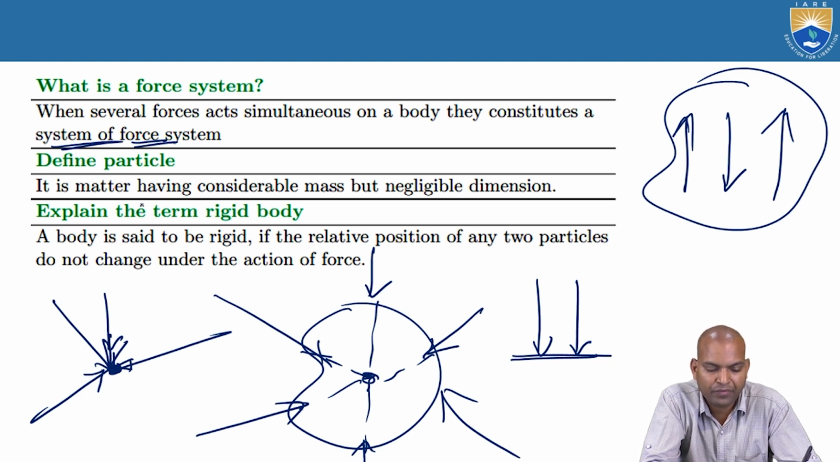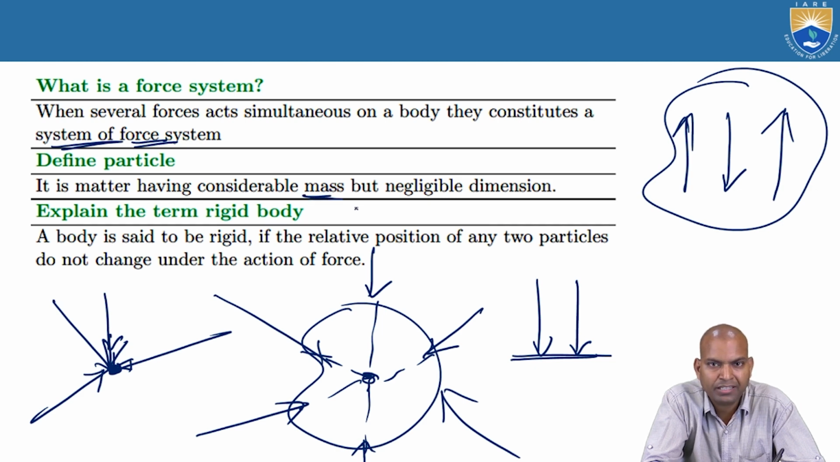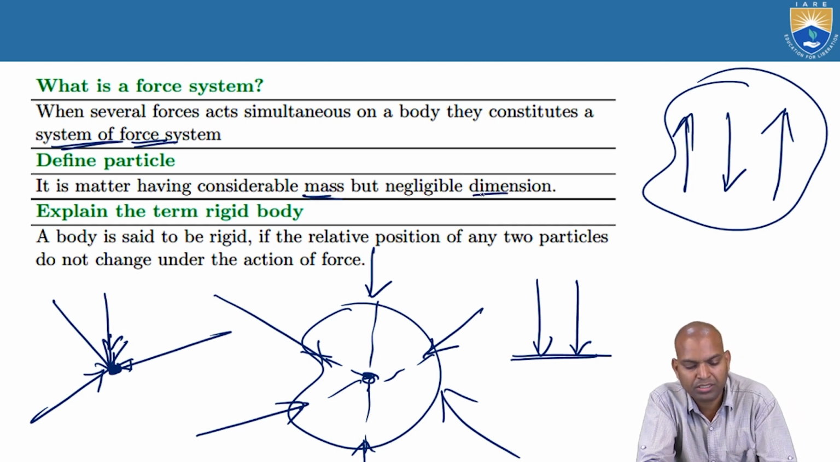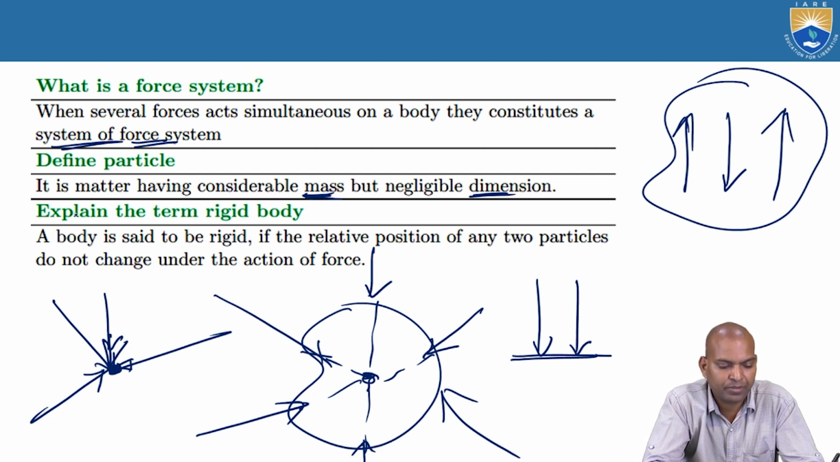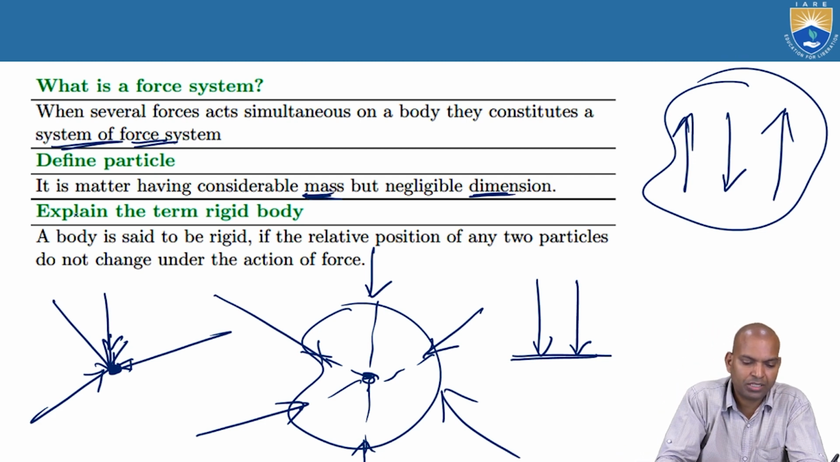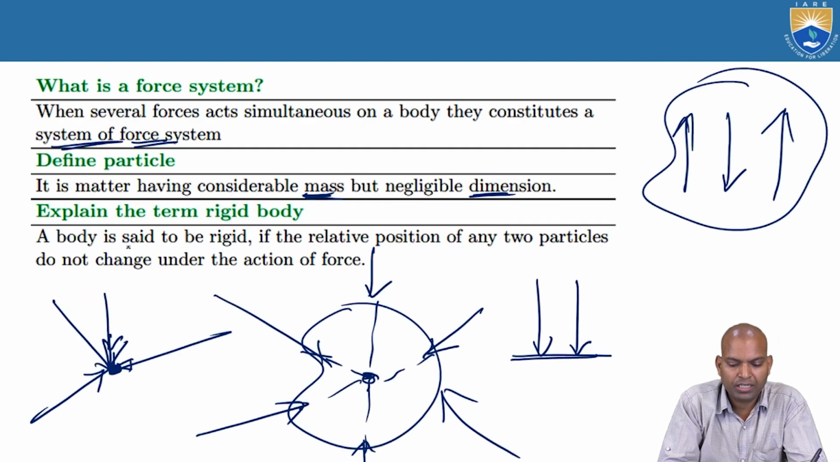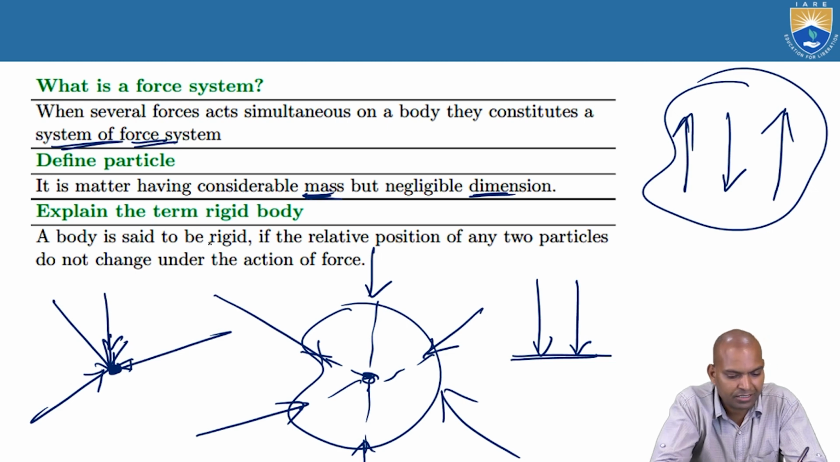The particle has considerable mass but negligible dimension. That means no geometric property, only mass, considerable mass. As I mentioned about the term rigid body, already explained. When the load is applied, if it is rigid, it remains rigid.